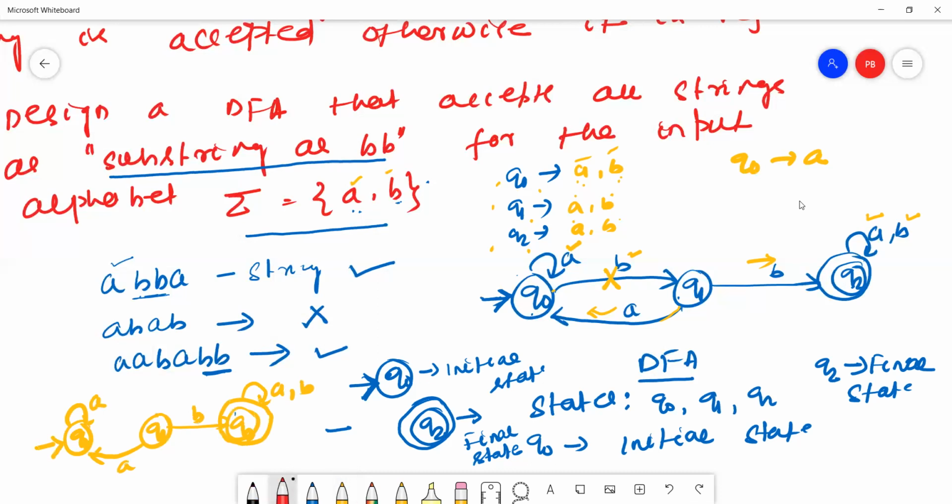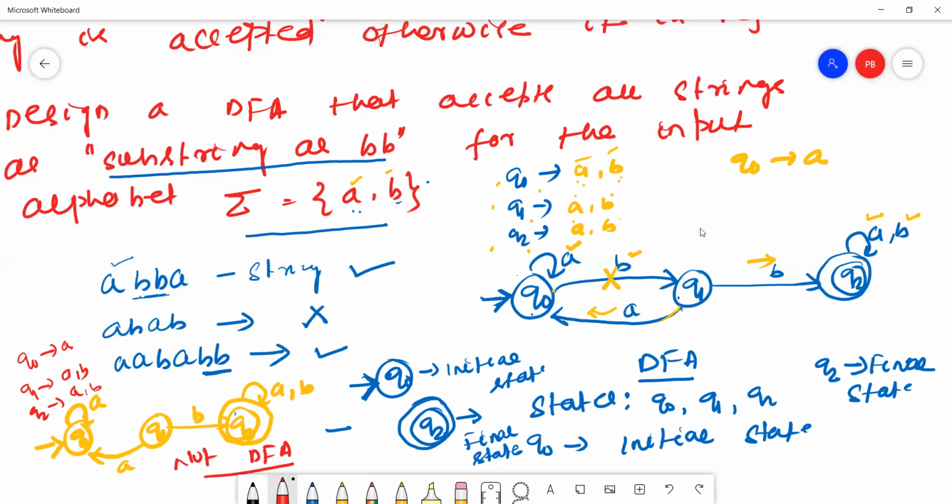Q0 state only reads A, Q1 state reads B and A, B, and Q2 state reads A, B, but Q0 does not read B. So it is not a DFA. Hope all of you understand the definition of DFA.